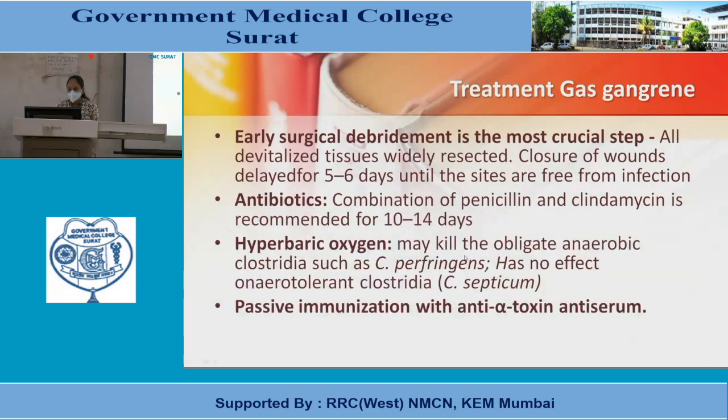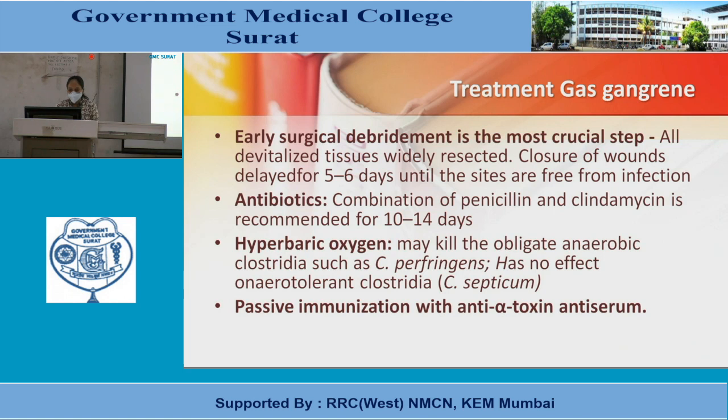After this infection, what is the treatment for gas gangrene? First, early surgical debridement is the most crucial step. All devitalized tissue is widely resected. Closure of the wound is delayed for 5 to 6 days until the site is free from infection. Among antibiotics, a combination of penicillin and clindamycin is recommended for 10 to 14 days.